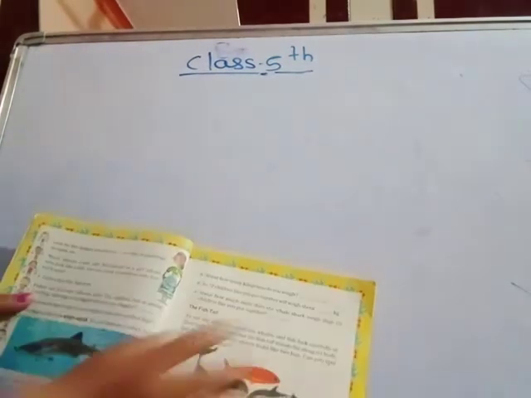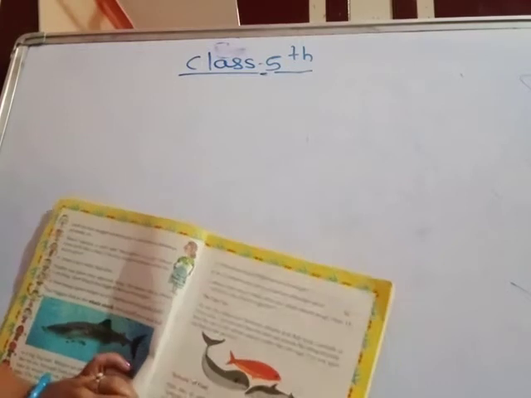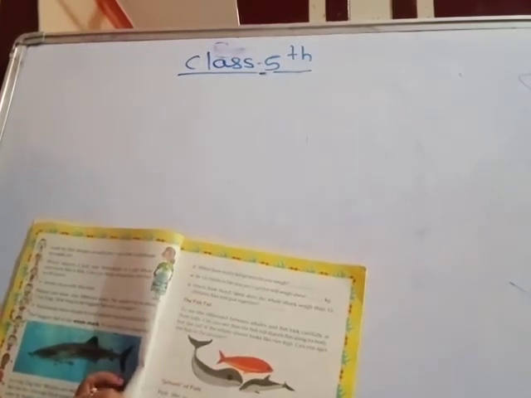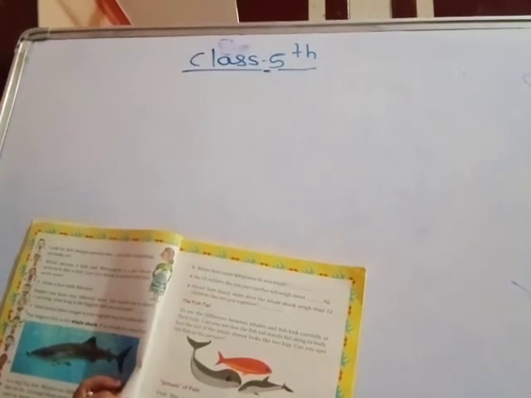Look for these fish designs around you, on cloth, in paintings. See this fish design. See in your home, on a mat, on a bed sheet, on your cloth.